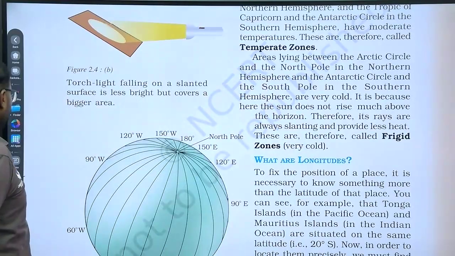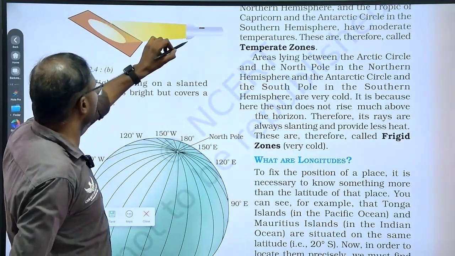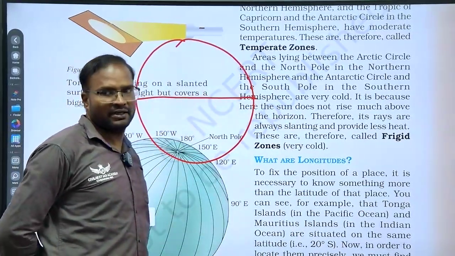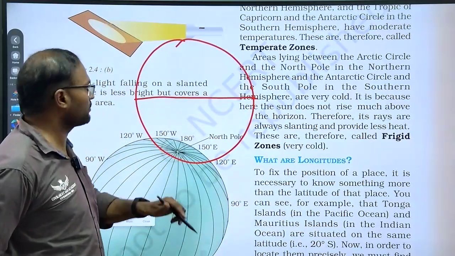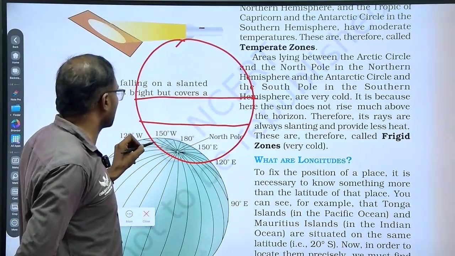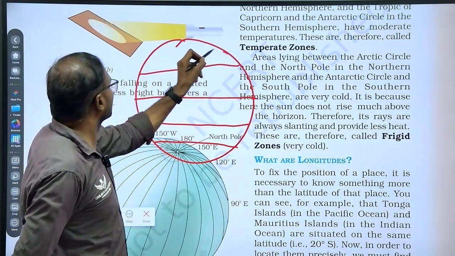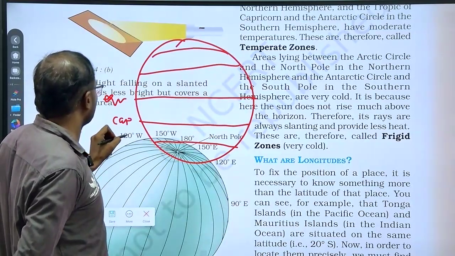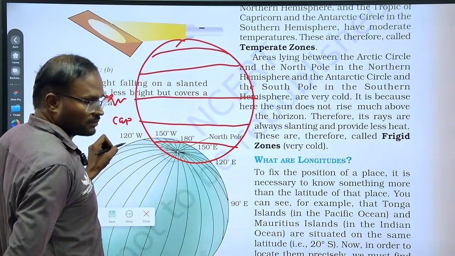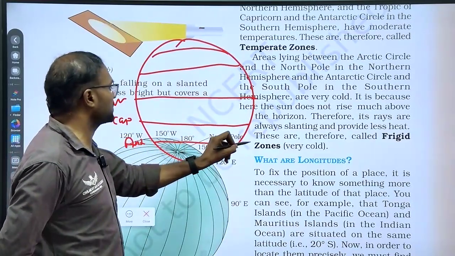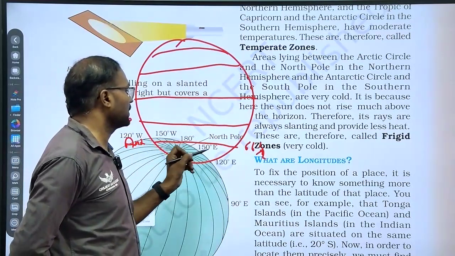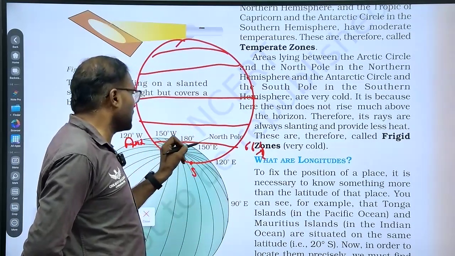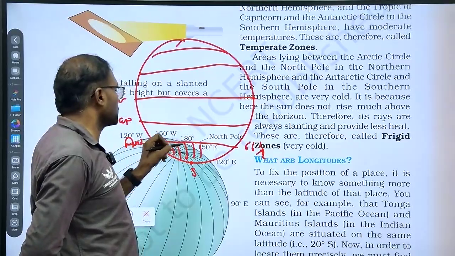Remember, if you understand the concept very clearly, it will be easy for you to navigate the entire geography. Otherwise, if you are not good at this basic concept, it will be very difficult. Consider this the equator, this is Capricorn at 23.5 degrees, and this one is the Antarctic Circle, at 66.5 degrees south. The frigid zone is between the South Pole and the Antarctic Circle. It is a very cold zone.